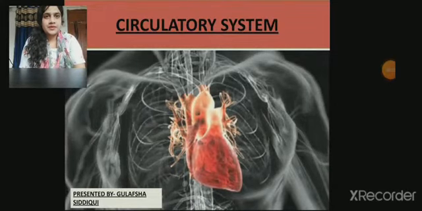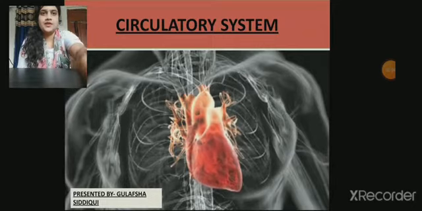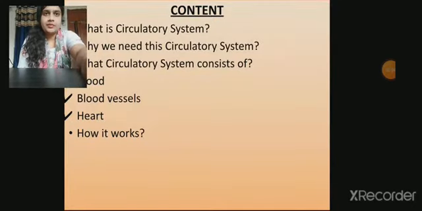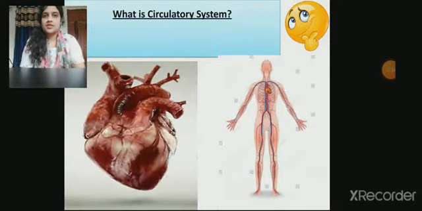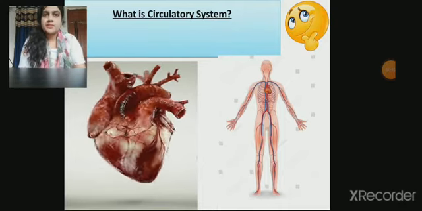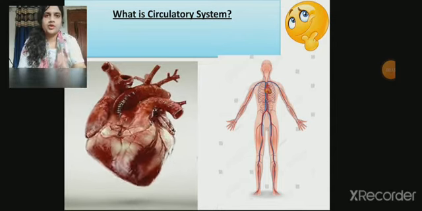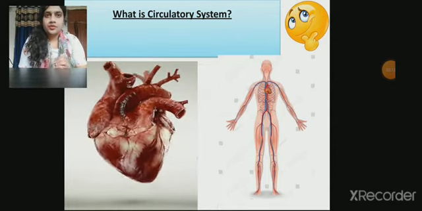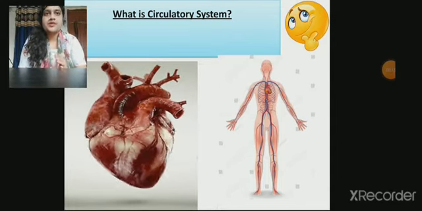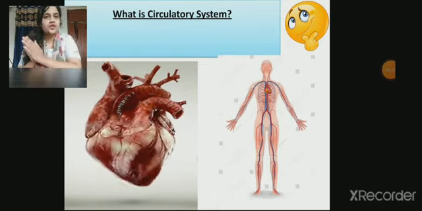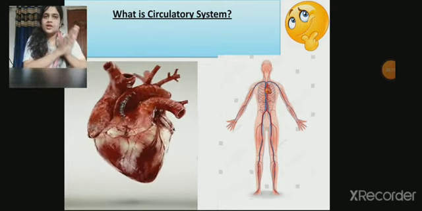I am here to explain the topic circulatory system. Now, these are my contents. Moving to the first slide, which is: what is the circulatory system? It is a transportation system that transports the blood throughout our body. Now, students, you must clear the word transportation. Transportation means movement of a molecule from one region to another region.